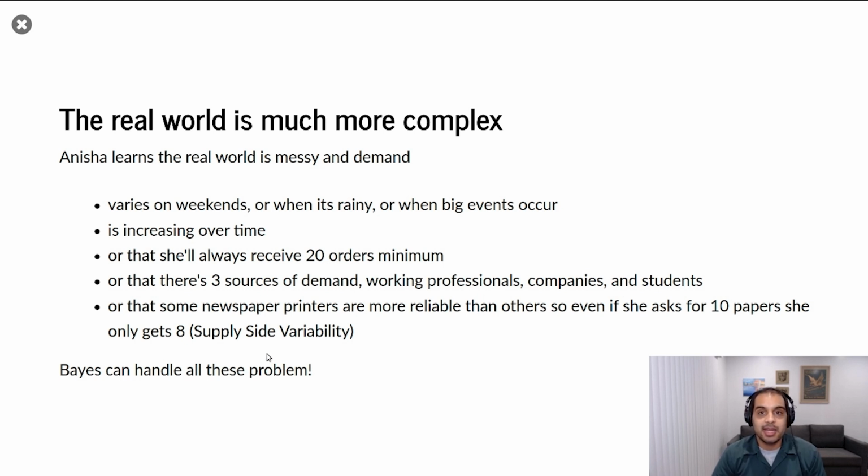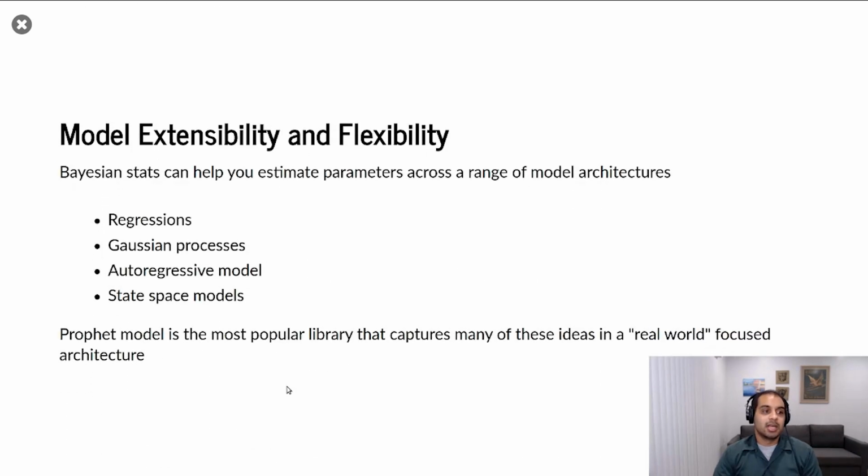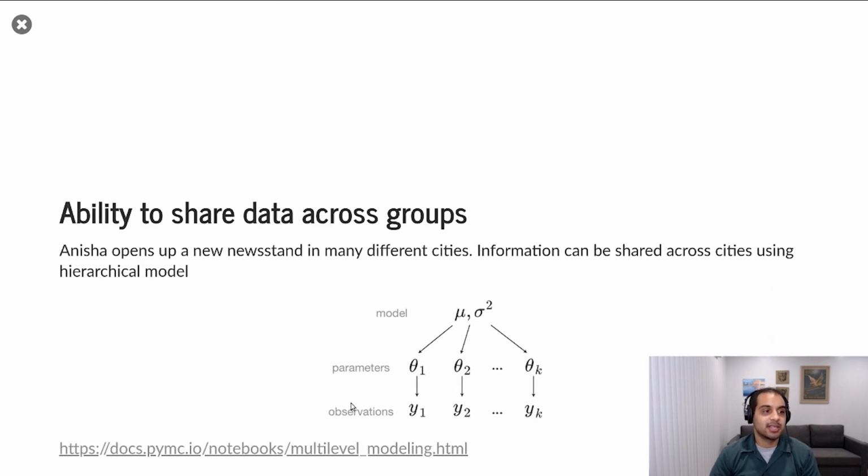So for me, it's made it quite easy to extend simple models into more complex ones that fit the complexity of the real world. So we talked about model extensibility and flexibility in one way, but it also is extensible and flexible in model architecture. We can do regressions, we can use advanced architectures like Gaussian processes or autoregressive models or state-space models. An example of this is the Prophet library. It's one of the most popular packaged Bayesian models that does a really good job of time series estimates. And it does this by adding in components for seasonality in months or days or whatever may exist in your demand trend.